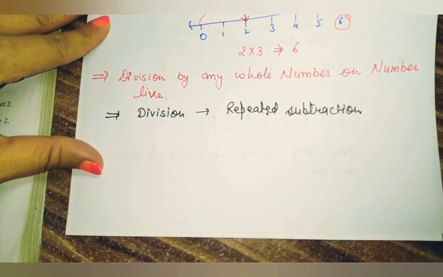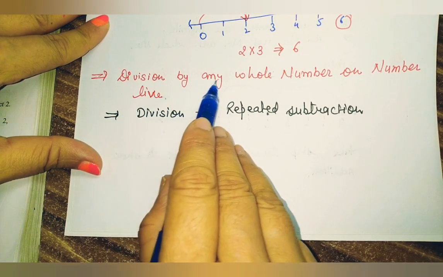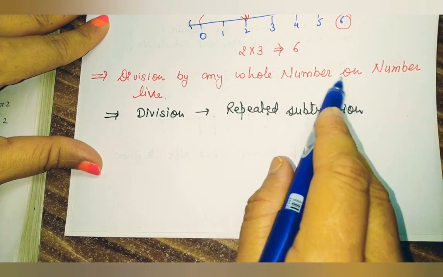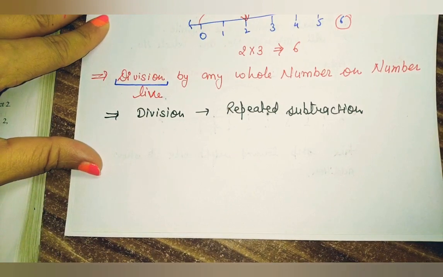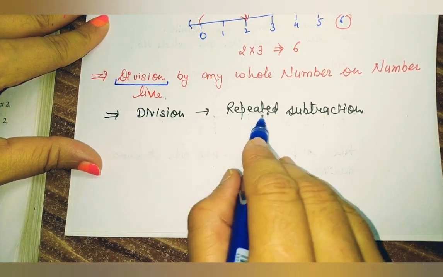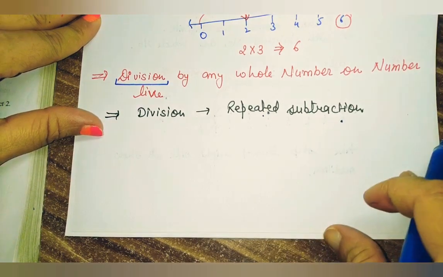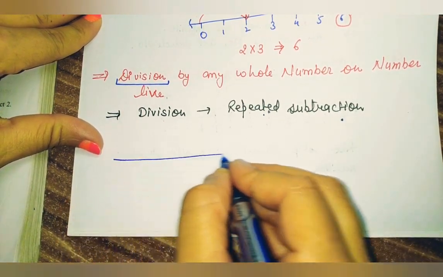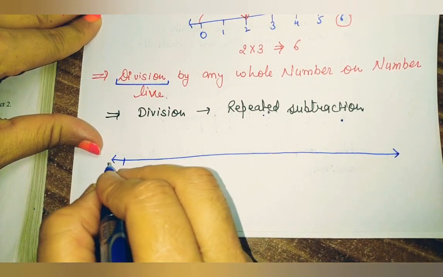Now the next topic is division of whole numbers on the number line. This means how to show the division of any two whole numbers on the number line. So first of all we have to clear the meaning of division. Division means repeated subtraction. That means to show the division we have to repeat the subtraction. Now I am going to show this on the number line.